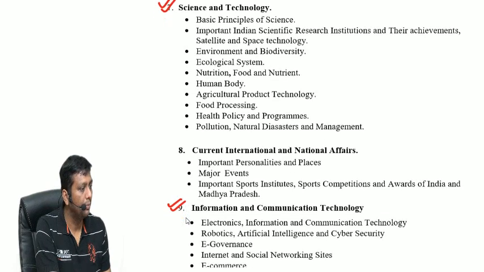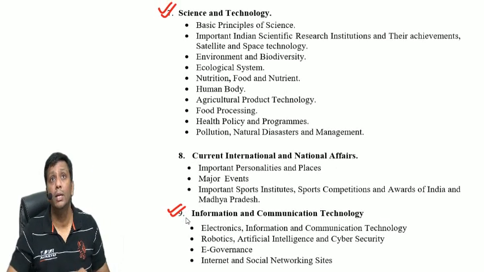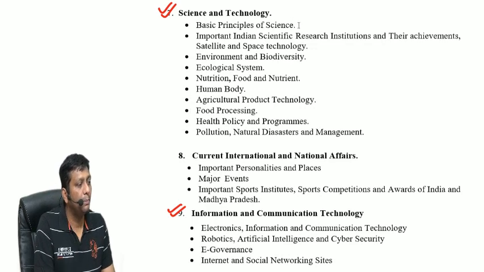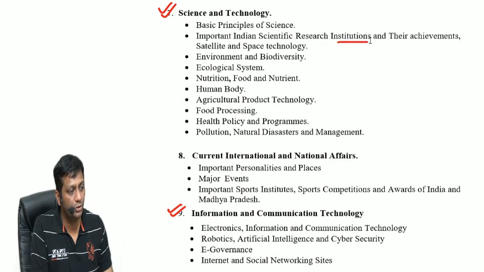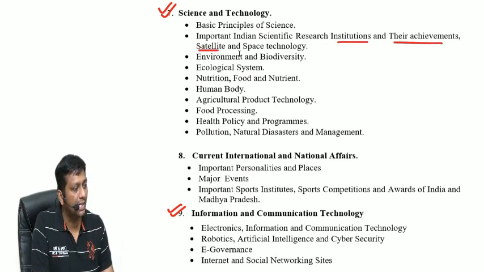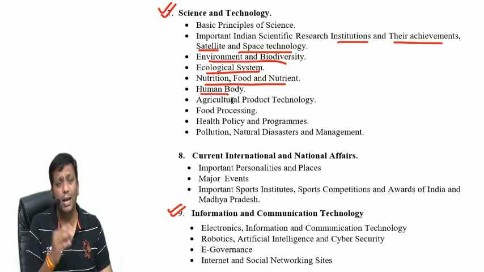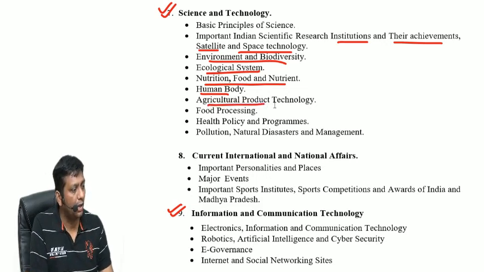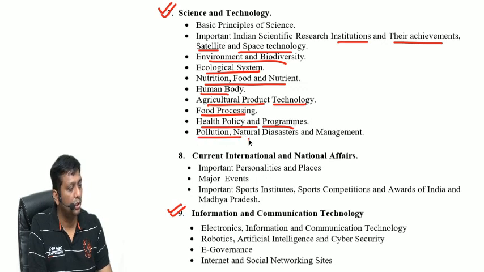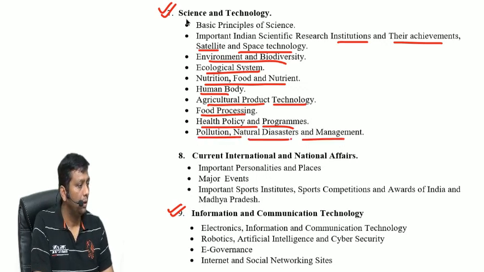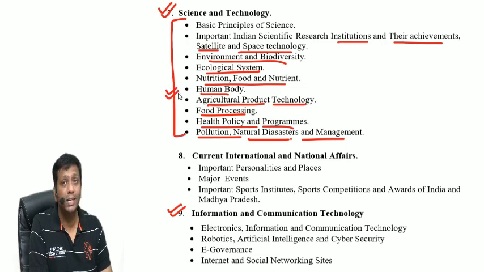Fine, you come here. Science and technology, what is here, guys? In this topic number 7, I will discuss the basic principles of science, important Indian scientific research institutions and their achievements, satellites and space technology. Next, environment and biodiversity, ecological system, nutrition, food and nutrients, the human body, overall human physiology, anatomy, agriculture, product technology, food processing, health policy and programs, pollution, natural disaster management. This is given in your science and technology syllabus.